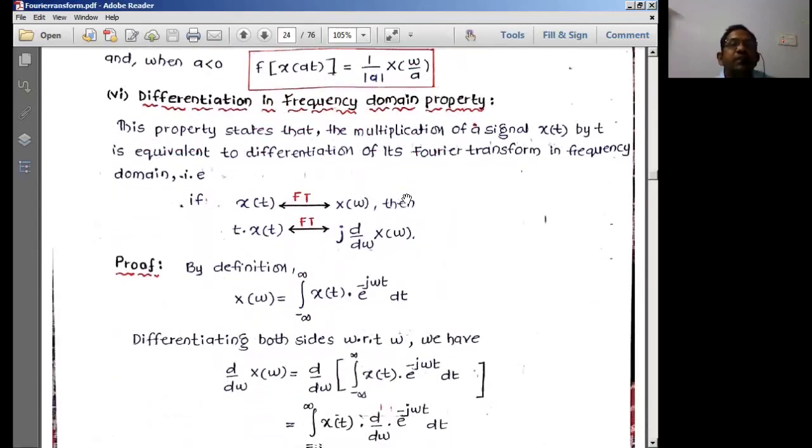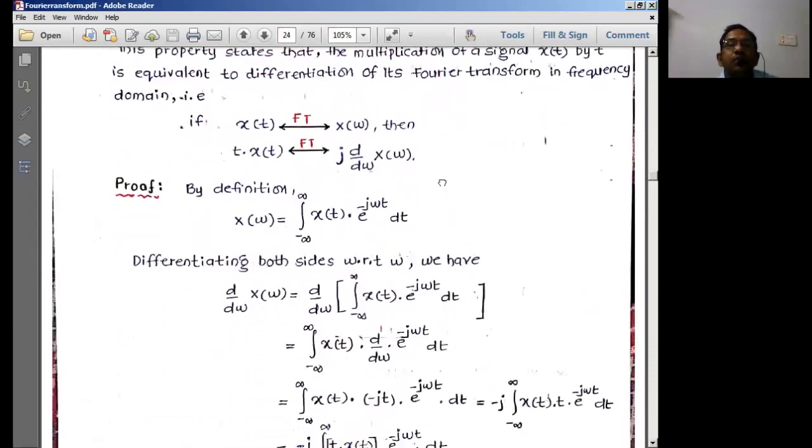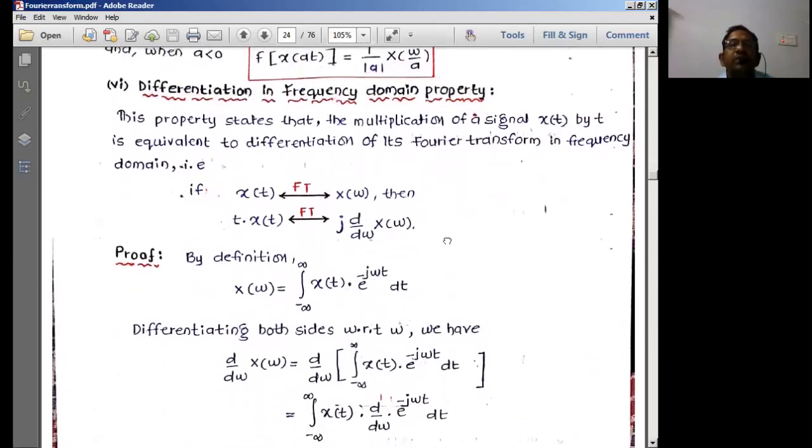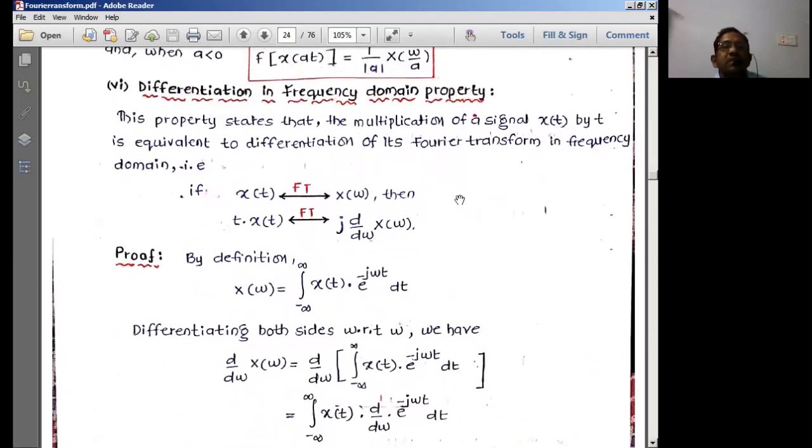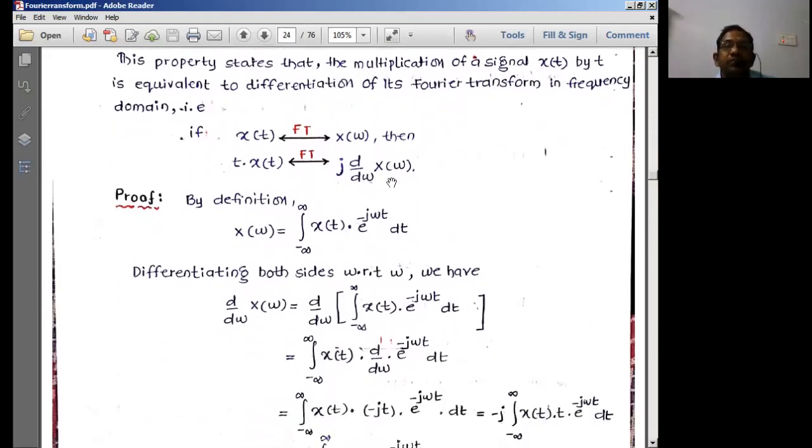The next one is differentiation in the frequency domain. If we differentiate in the frequency domain, how does it look in the time domain? That is this particular property. This property states that the multiplication of signal x of t by t is equivalent to differentiation of its Fourier transform in the frequency domain. What is differentiation? d by d omega, because we are differentiating on the omega axis. In the frequency domain, we write d by d omega. Now, this is the formula we have.